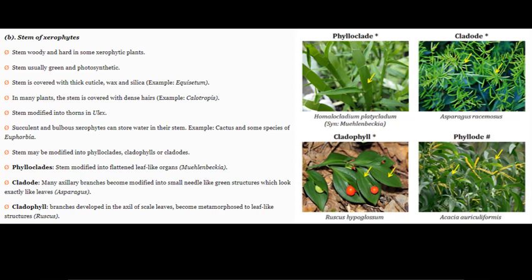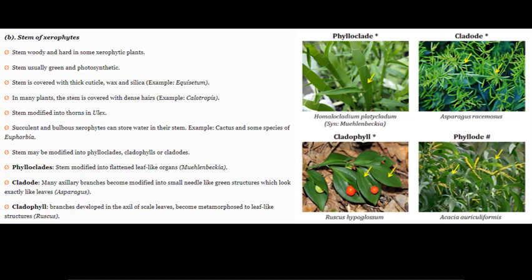The examples are cactus, Echinocactus we have seen in the previous slide. They are having succulent and bulbous round shaped stems, and some species of Euphorbia. They are having the succulent and bulbous nature of the stem.